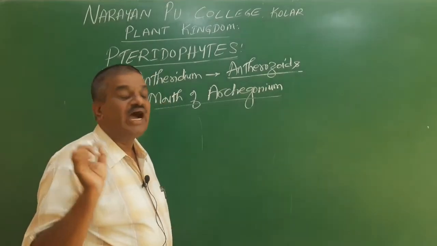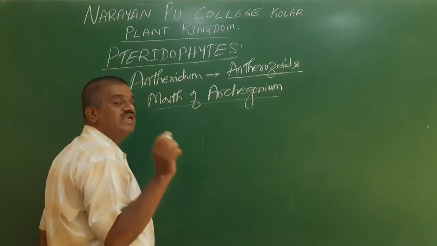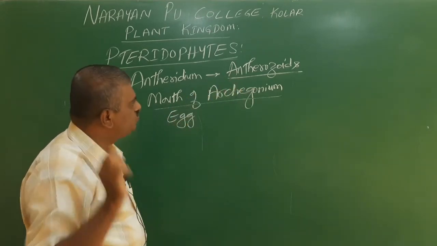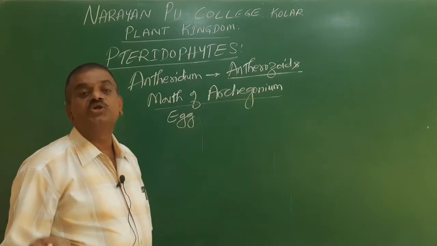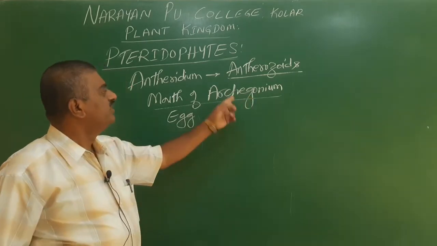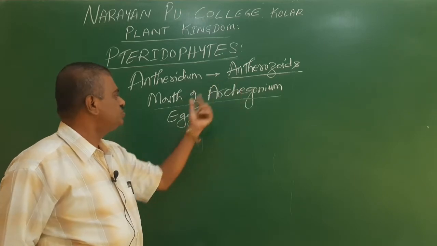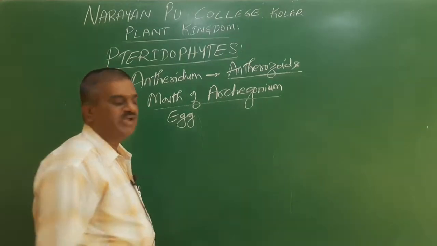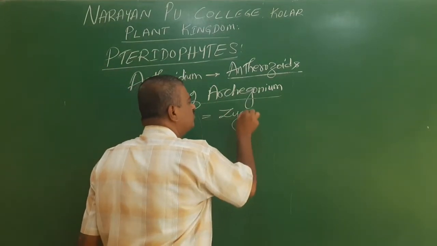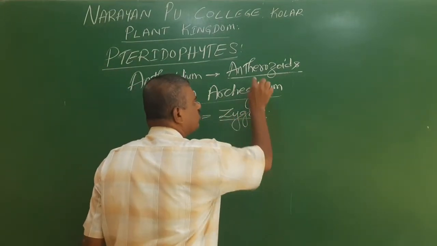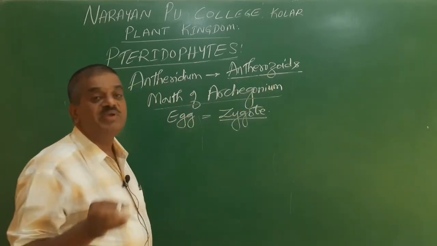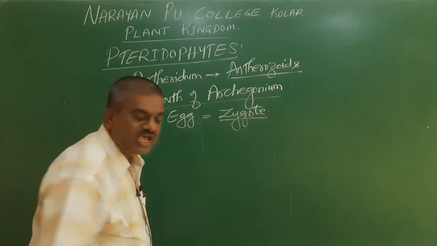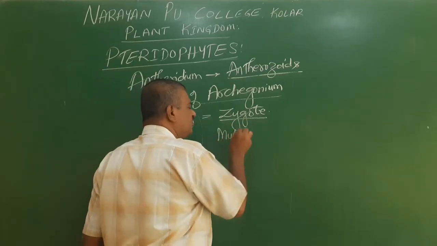They pass through it and fuse with the female gamete called the egg, inside the archegonium, to form a zygote. So the male gamete, the antherozoid, fuses with the female gamete, the egg, to give rise to a zygote.